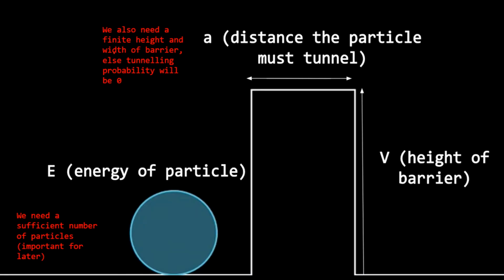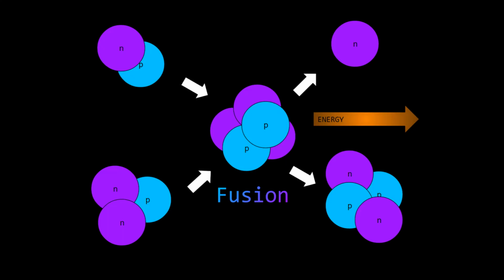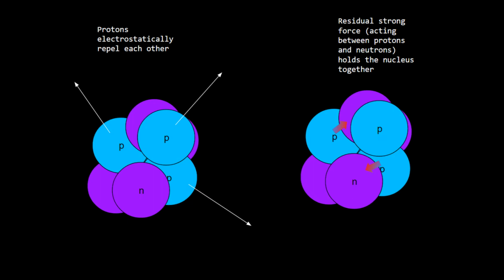Now, for quantum tunneling to happen in an identifiable way, we need a finite height, and also a sufficient number of particles, because the probability is very low. Okay, so the sun uses nuclear fusion, and for nuclear fusion to happen, we need to get nucleons close enough together for something called the strong force to take over from the electrostatic force, which acts between charged protons. The strong force is a fundamental force that holds nucleons together. It's incredibly strong, orders of magnitude stronger than the electrostatic force, but acts at very tiny distances, like Velcro.